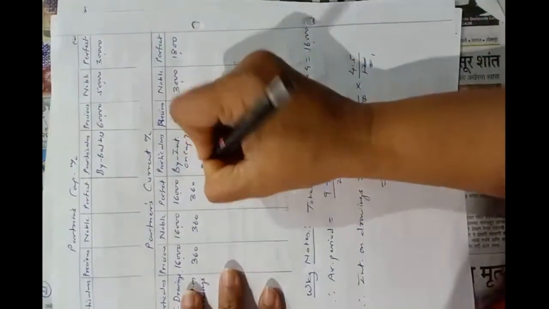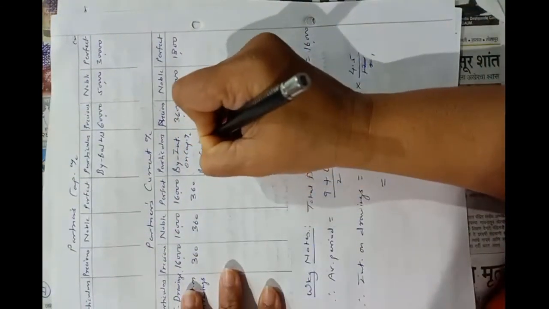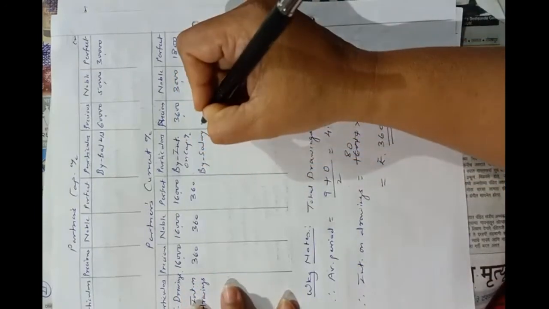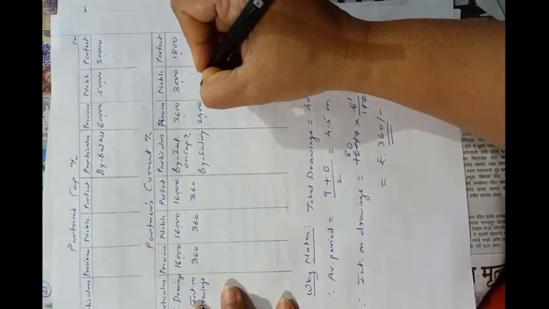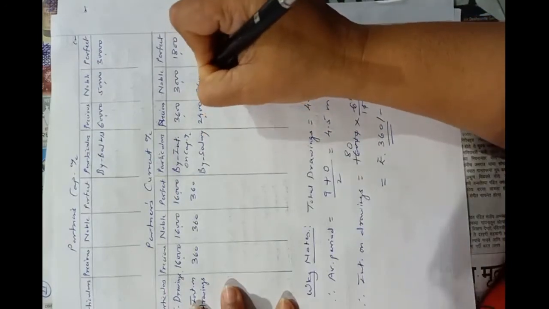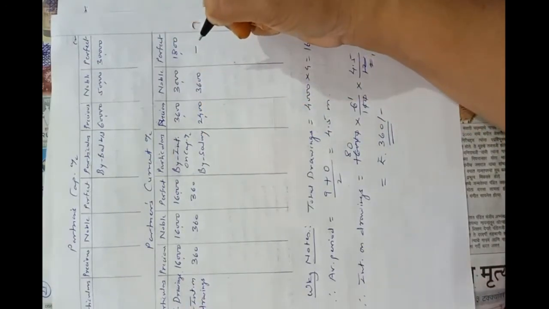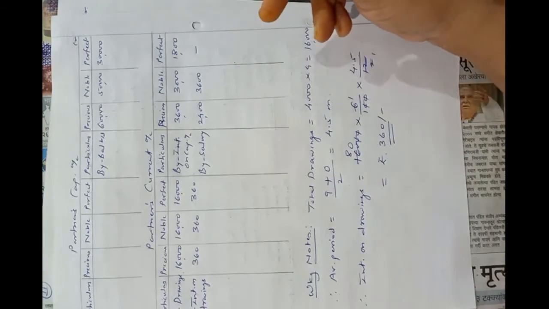Okay, now let's enter this salary in partner's current account. So by salary to partner, Precious 2400 and Noble 3600, dash in column of Perfect because no salary is given to Perfect.